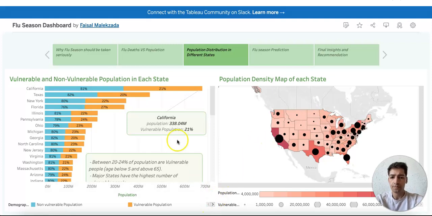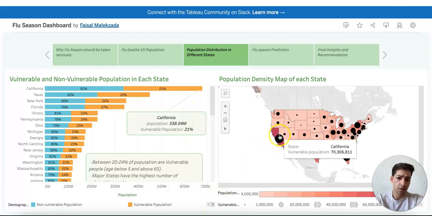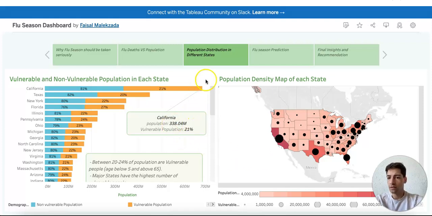And these bigger circles show the bigger number of vulnerable population. So from this chart, we can see that some states have a higher number of vulnerable population. However, the ratio of vulnerable population is almost the same, around 20 to 24% in each state.